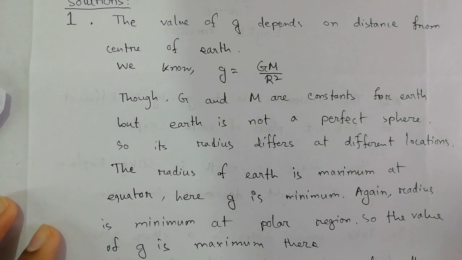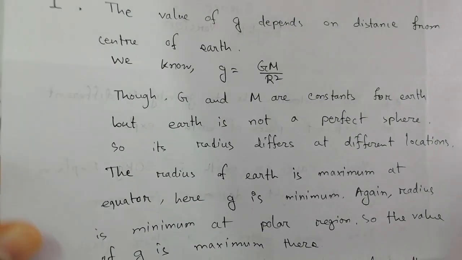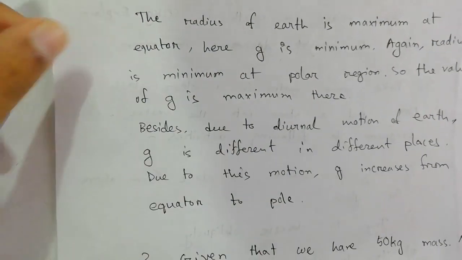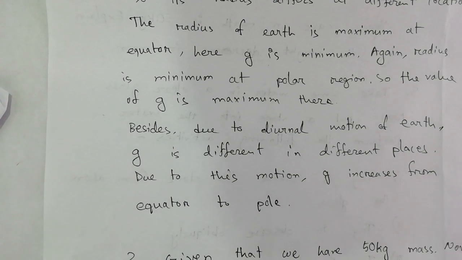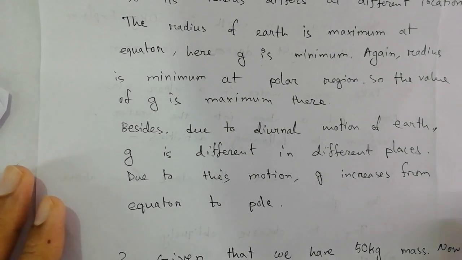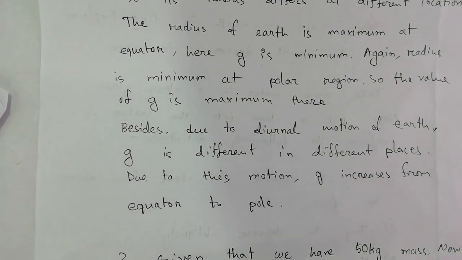So we can see that because the shape of earth is not a perfect sphere, g will differ in different locations of earth. Secondly, there is another reason for this. That is the diurnal motion of the earth, that is, for 24 hours earth rotates along its axis. Due to this motion, at every place an object tends to get thrown out of the earth. As a result, the net weight of the object decreases on the surface.